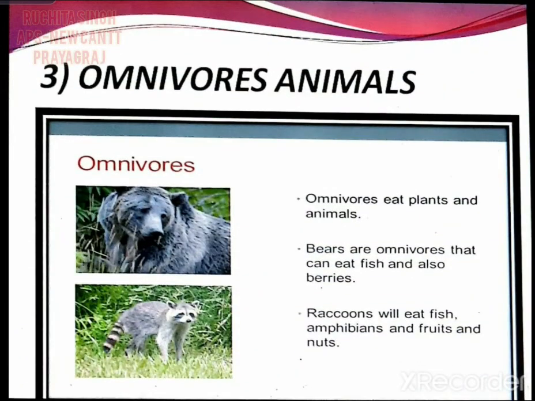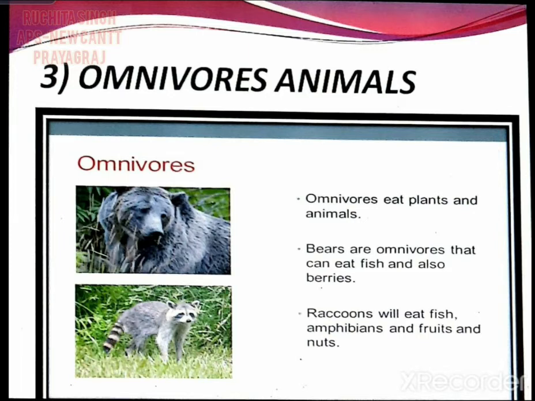Then the third type of animals are omnivorous animals. Animals that eat both plants and animal flesh are known as omnivores. And children, can you guess the example of this type of animals? Yes, the biggest example are we, human beings, and crow. Yes, we eat both plants and animals.